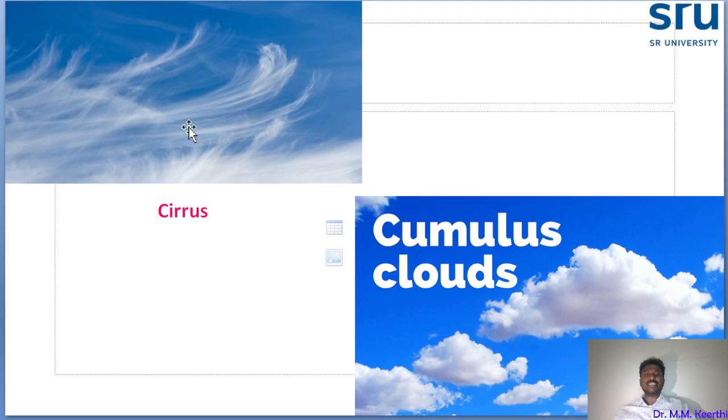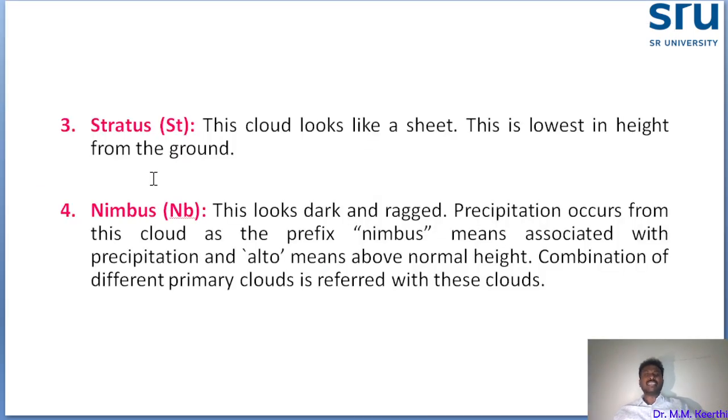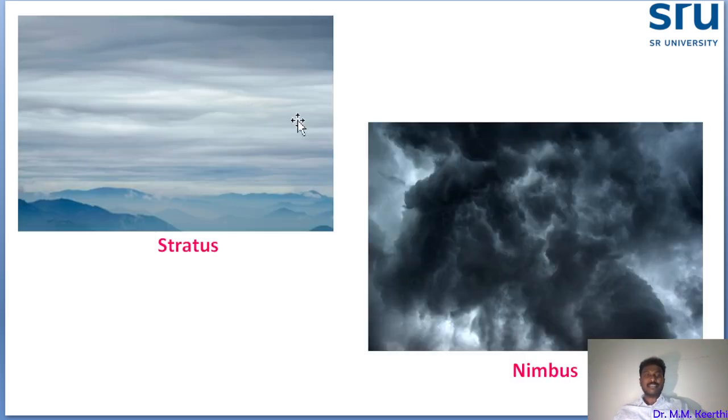You see, this all is an indication. CI, capital C, small I, means cirrus; CU means cumulus; and ST means stratus. This cloud looks like a sheet. You see this picture. It's looking like a stratus cloud, no? Looking like a sheet, covering the surface.